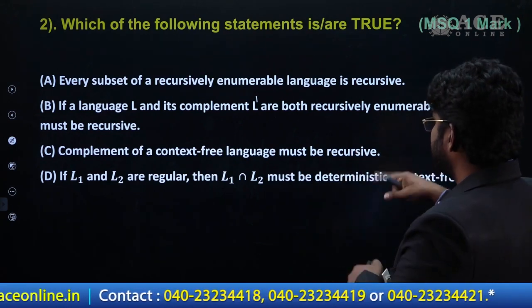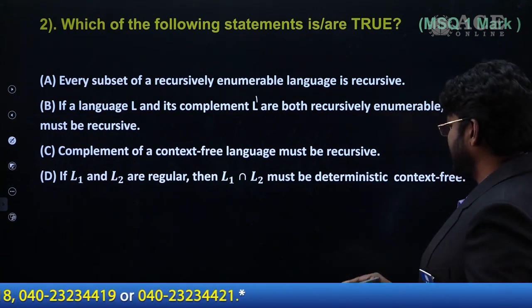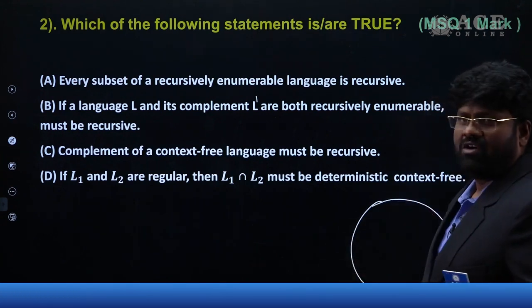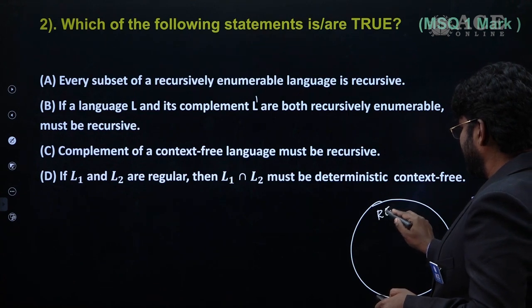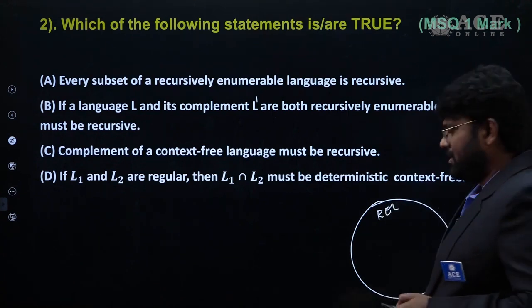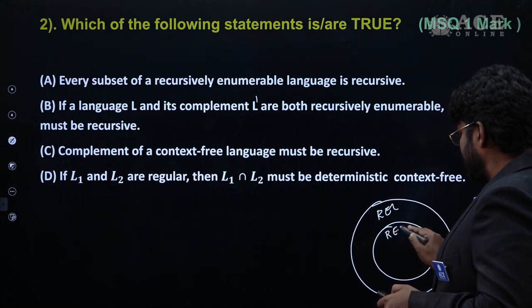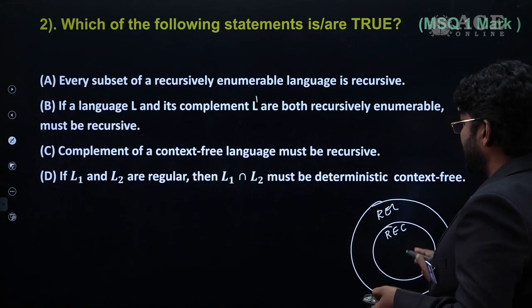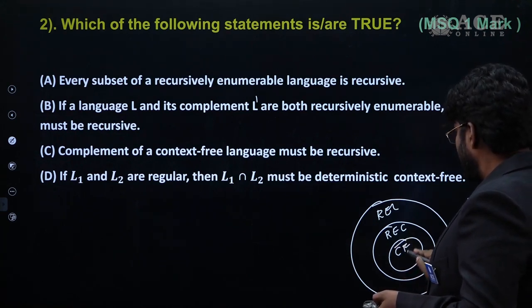And we know the relationship among all these languages. What is the relationship? The biggest set among all the formal languages is the recursively enumerable languages. Within that we have the recursive languages. After that, within this we have the context-free languages, CFLs.